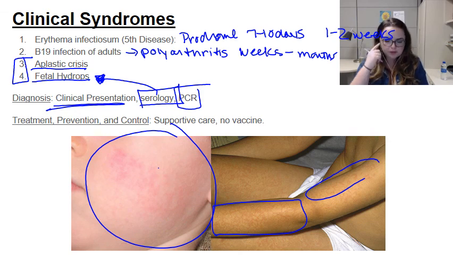You can also do PCR, but most of the time it is not necessary because you can do clinical presentation. There's no vaccine, and really the only thing we can do for this one is supportive